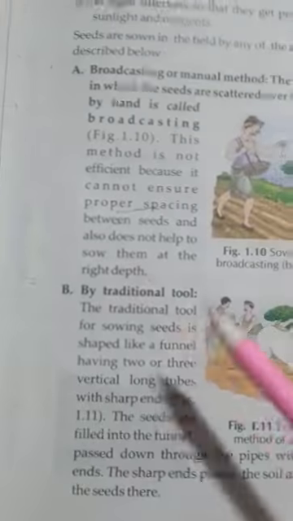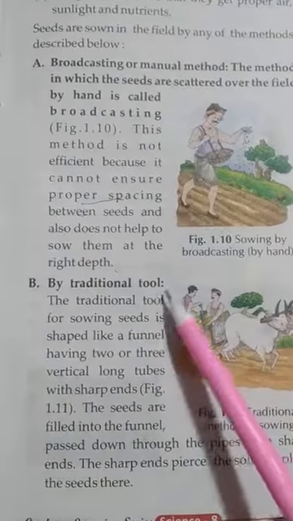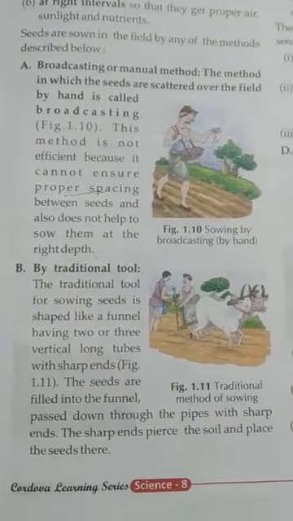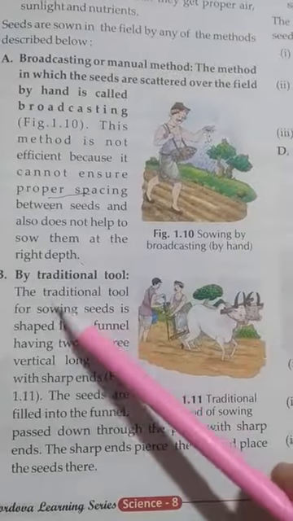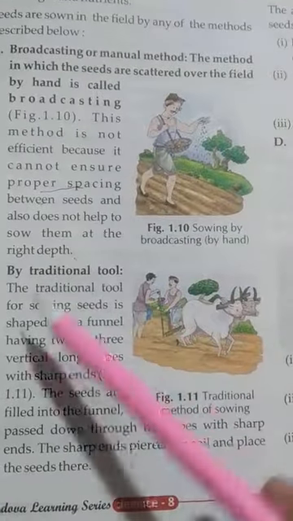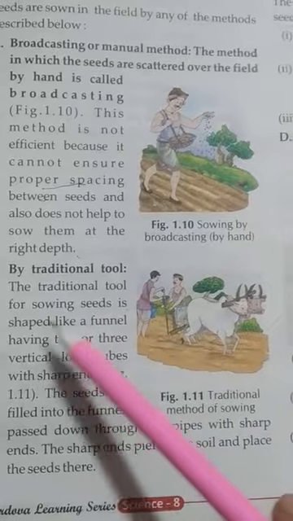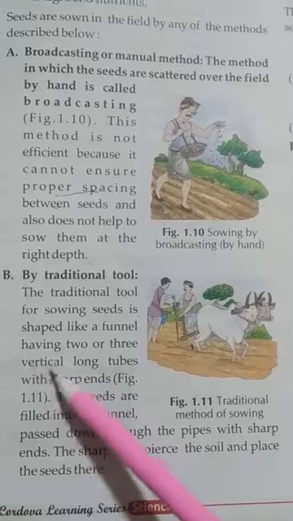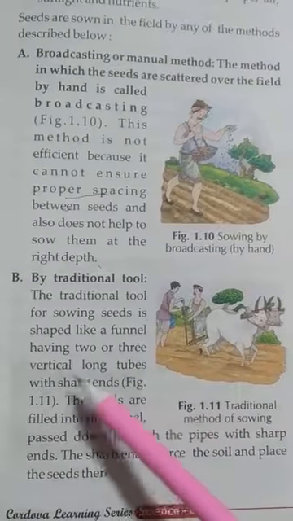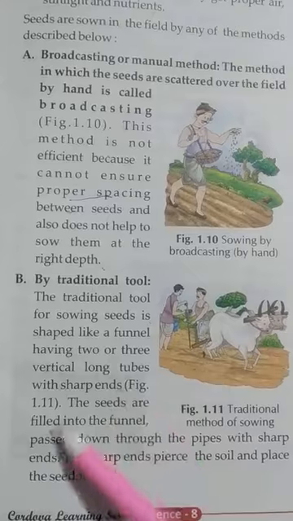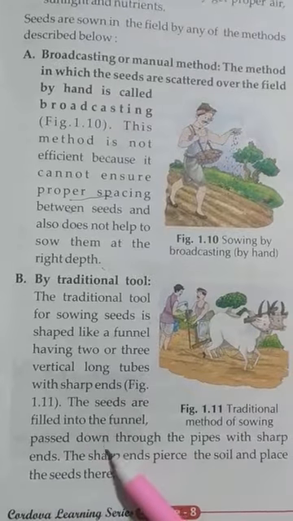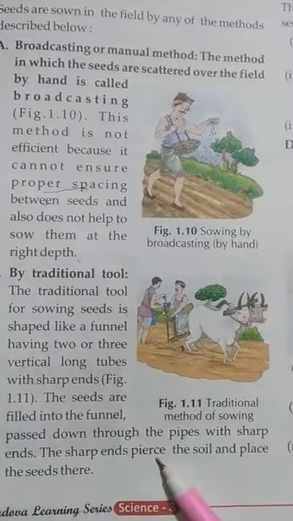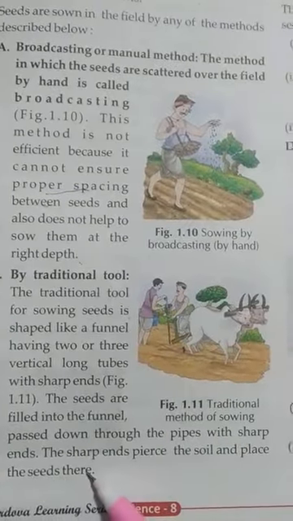Now the next method, by traditional tool. Traditional means the tools we used in ancient times for sowing seeds. Now we will read that the traditional tool for sowing seed is shaped like a funnel having 2 or 3 vertical long tubes with sharp ends. The seeds are filled into the funnel and passed down through the pipes with sharp ends. The sharp end presses the soil and places the seeds there.